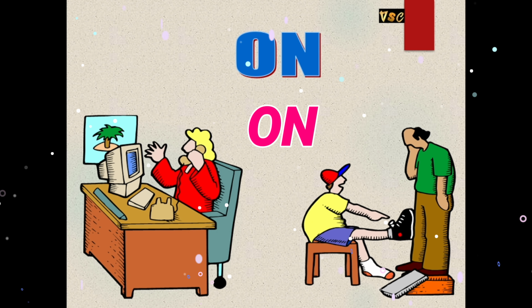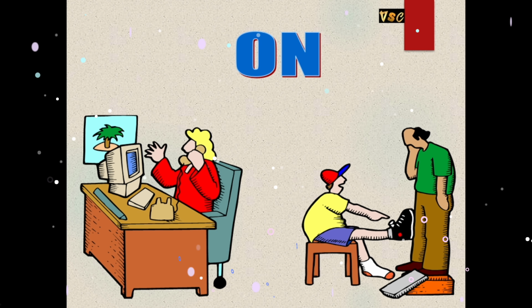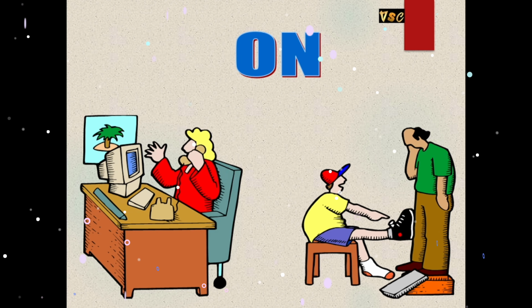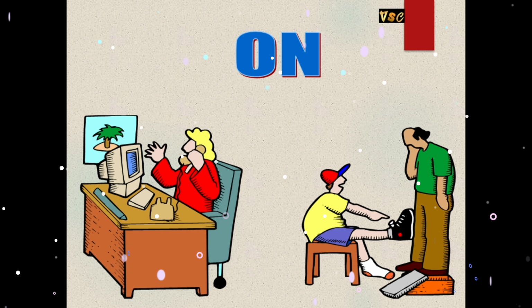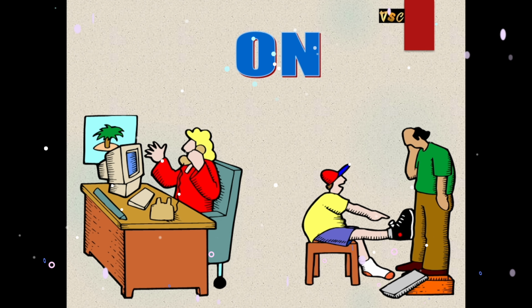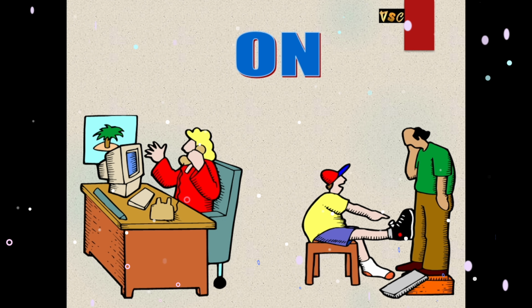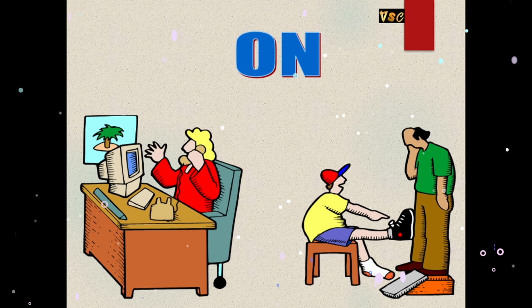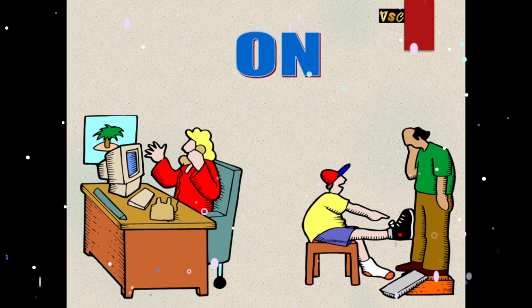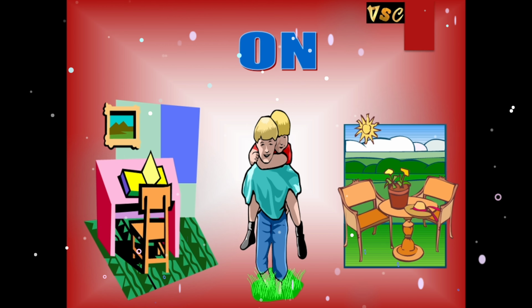Now second example, on. On the left side we can make some sentences like there's a computer on the table. A woman is sitting on a chair. On the right side, a man is standing on a brick. A boy is sitting on a table. You can also make some sentences yourself using the preposition on. So now we will see our next picture, on.